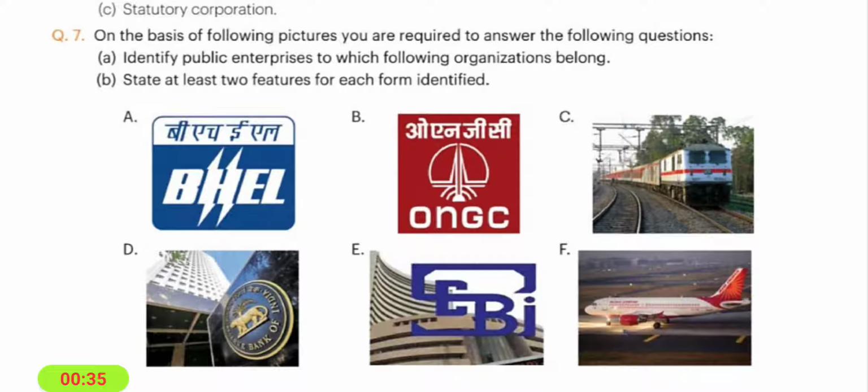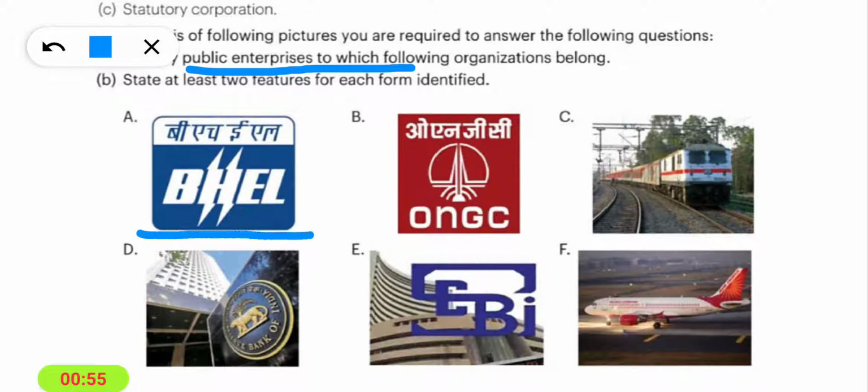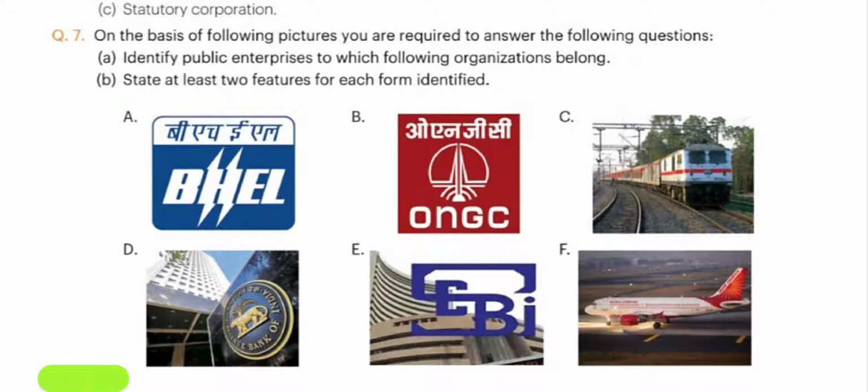Dear children, some images are given in this question which are visible on your screen. Carefully see the images and you have to identify the public enterprises to which these pictures belong. So number 1, the first picture is related to BHEL, Bharat Heavy Electricals Limited. So this organization is a government company. BHEL is an example of a government company.